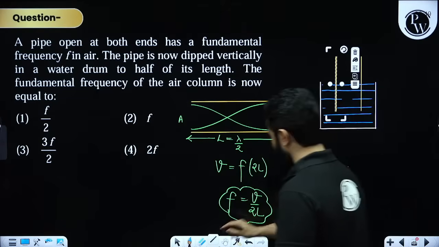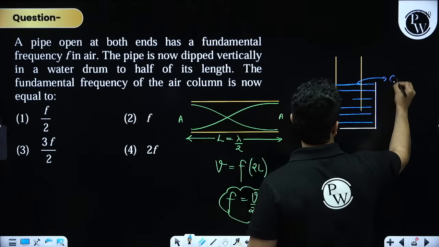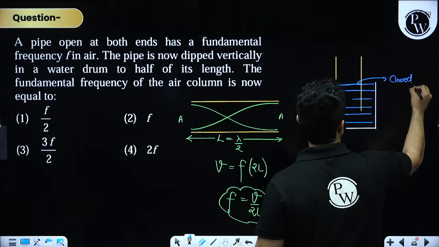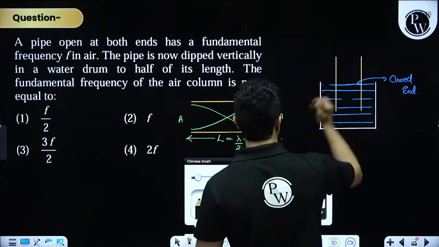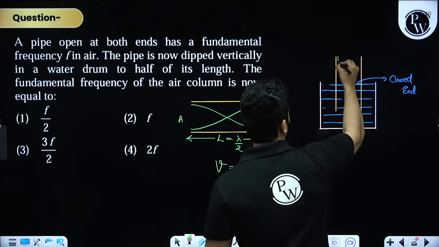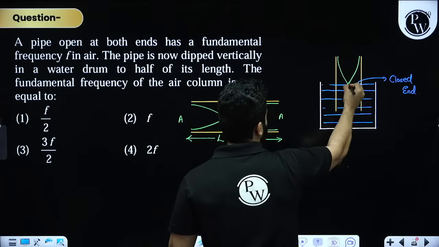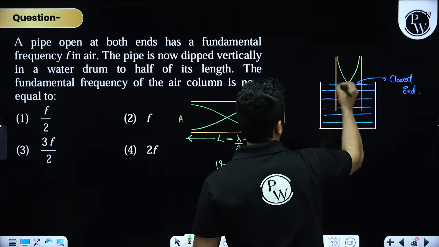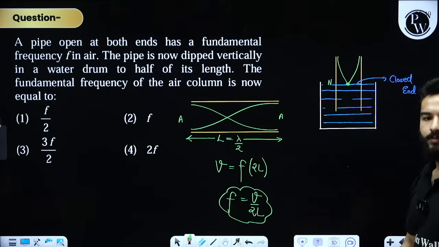Now what's going to happen is that this end will behave as a closed end. This will behave as a closed end, dosto. So now the fundamental frequency will be something like this: antinode at open end, right, and node at closed end. Is it clear, my dear friends?